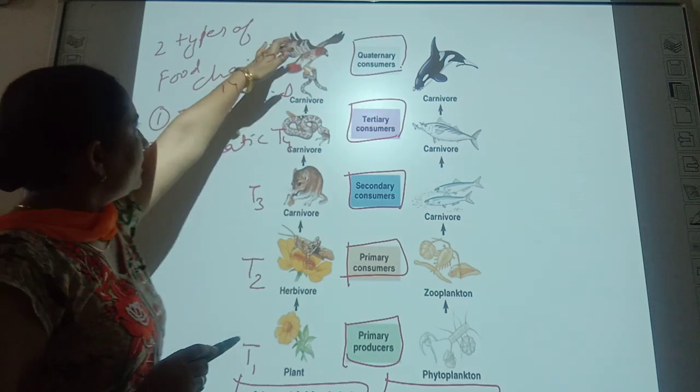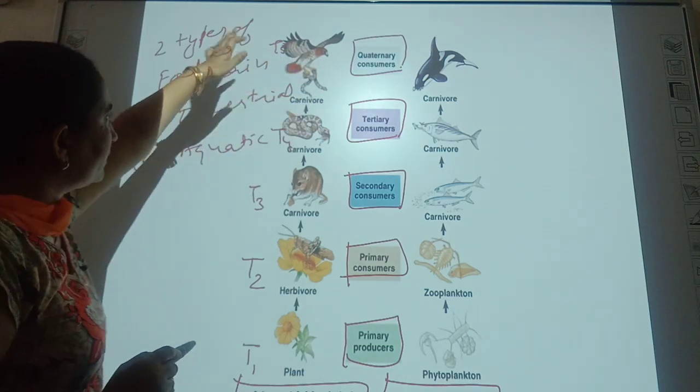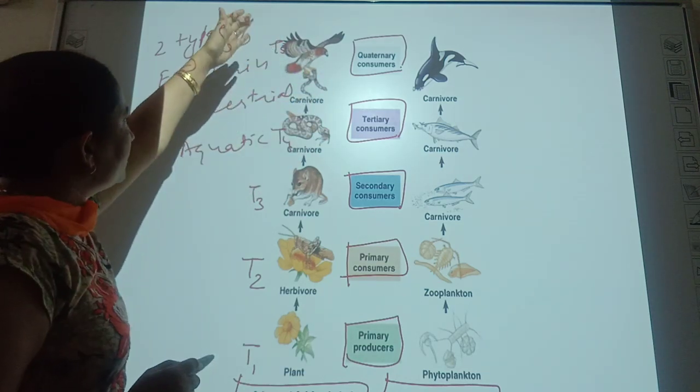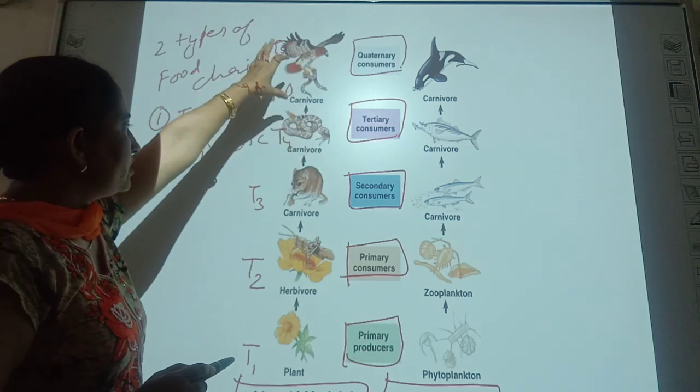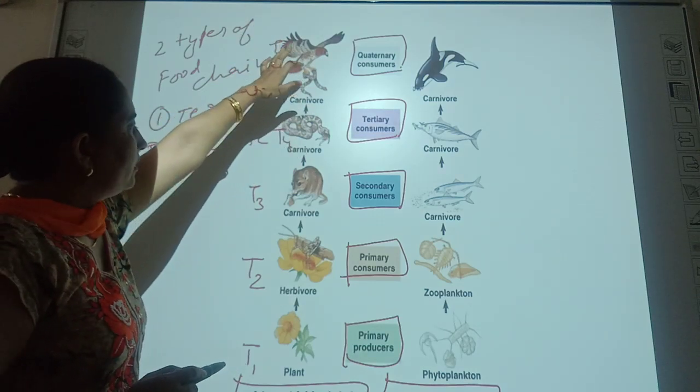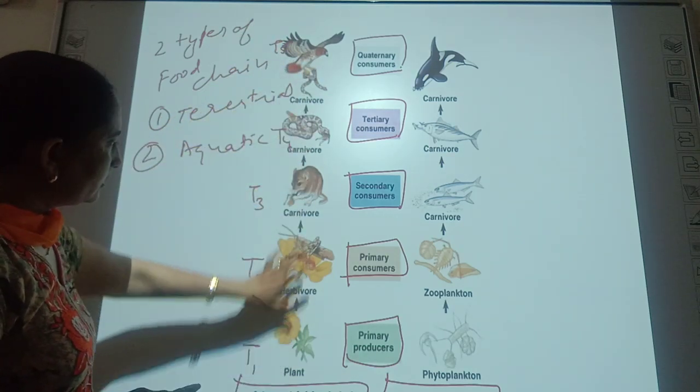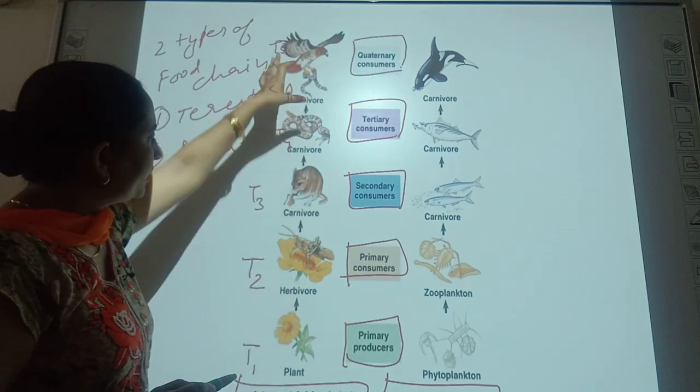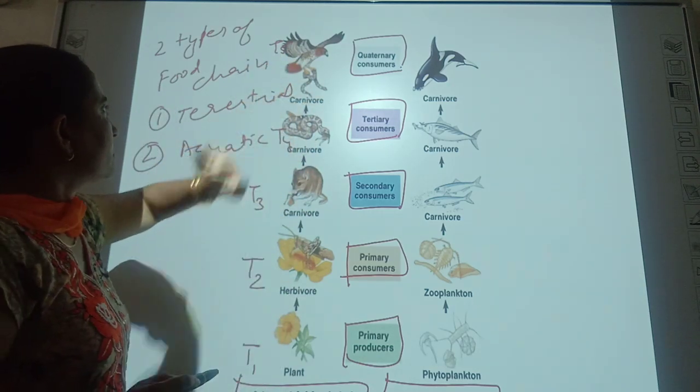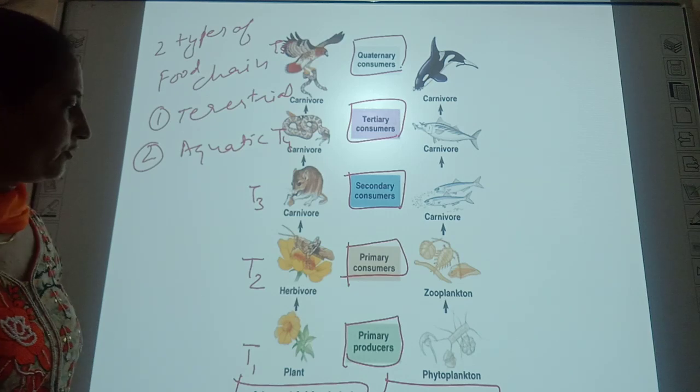After its death and decay, it may be decomposed by the decomposers. All these are decomposed by the decomposers. Then the next step is the T6 trophic level.